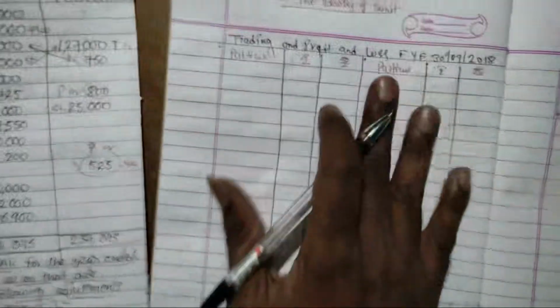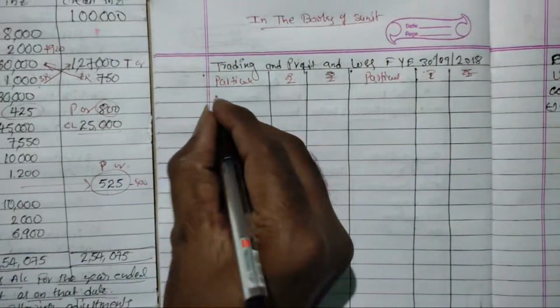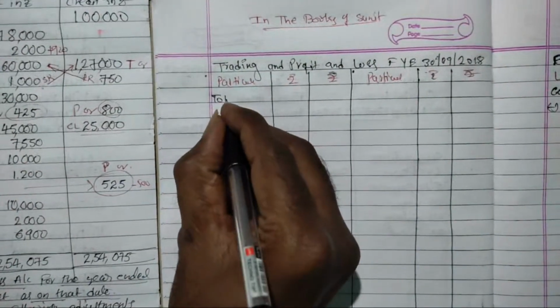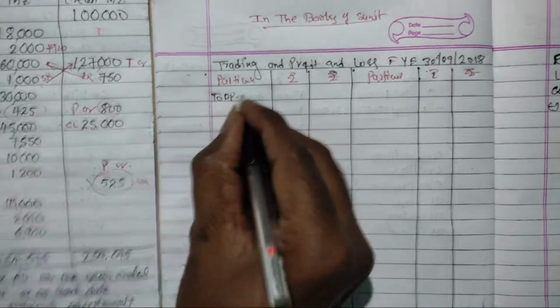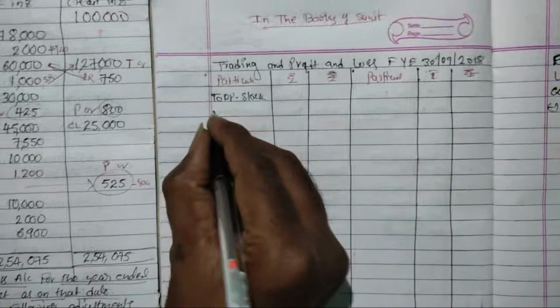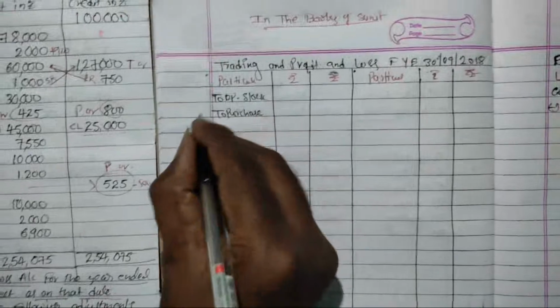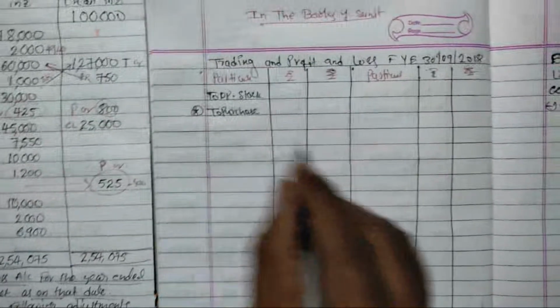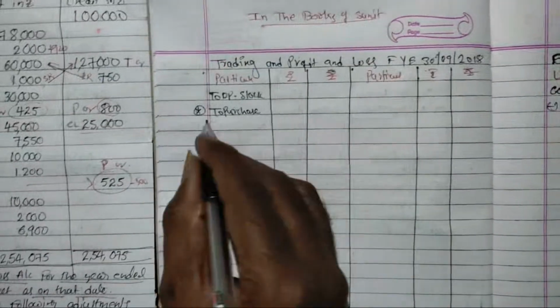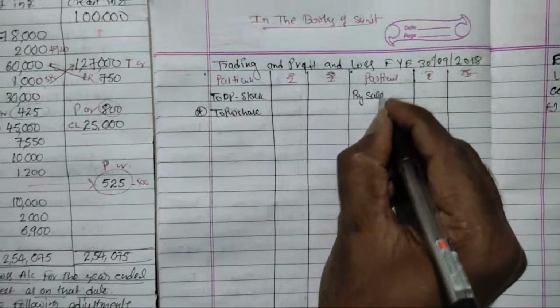And once we prepare the trading account, we need to write four things. I said to opening stock, right? To opening stock, then to purchases. See, there are more adjustments in purchases. Okay, put a star mark and leave that one. By sales.